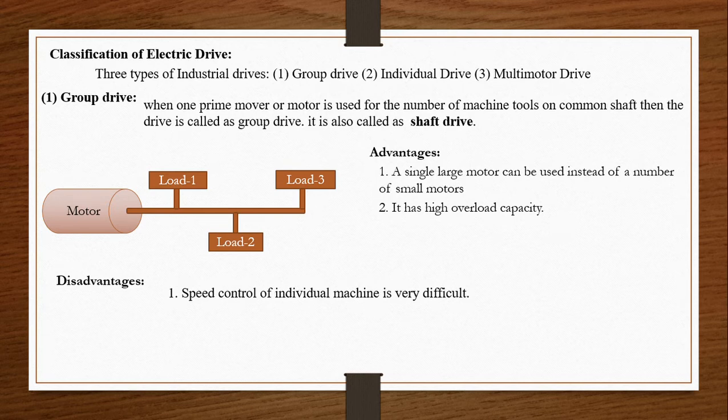As we are connecting more than one load, speed control of the particular motor is very difficult. Second disadvantage, the breakdown of the main motor causes stoppage of all the operations. Here we have connected three loads, but all the loads are driven by a single motor. If there is a problem in that single motor, all the loads are affected.